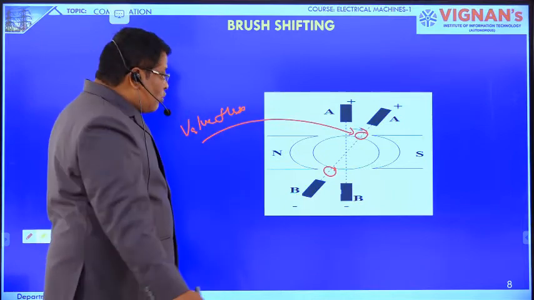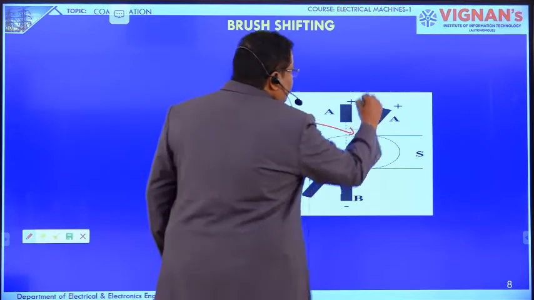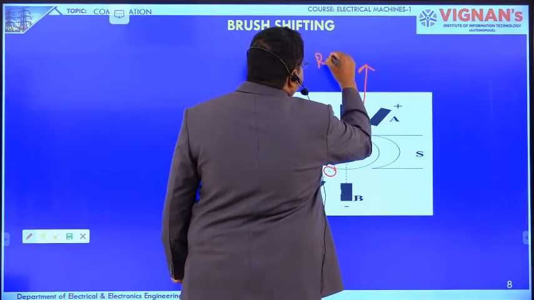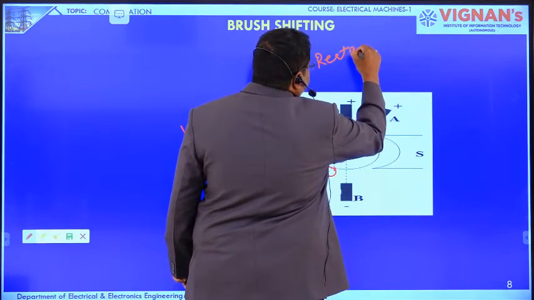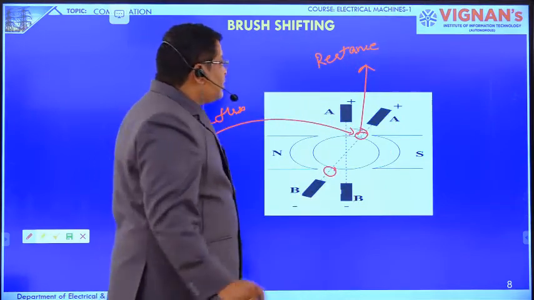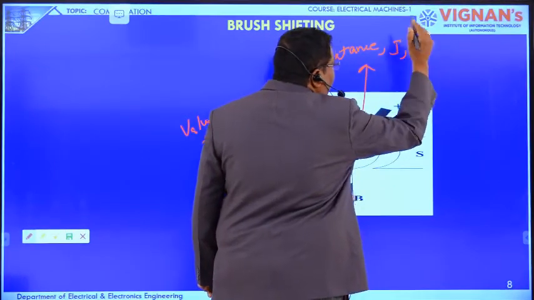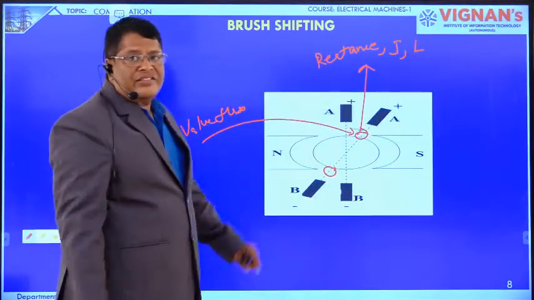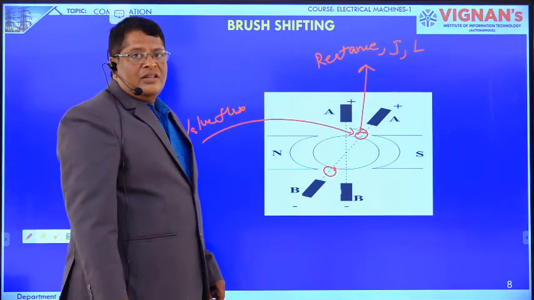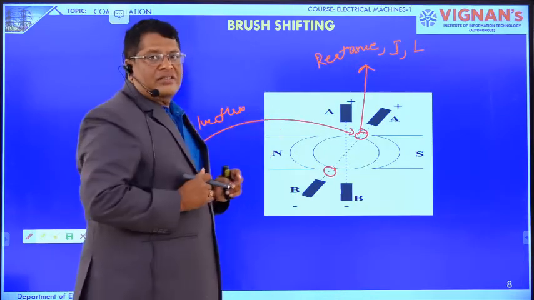Whereas the reactance voltage, one more quantity, is dependent upon two parameters. One is armature current, another one is the L value, that we have seen previously. There is no specific relation between these two quantities.